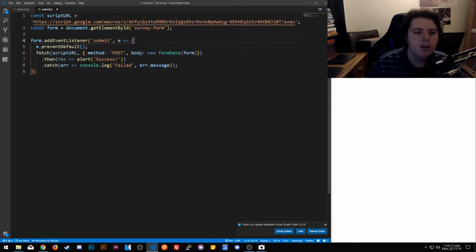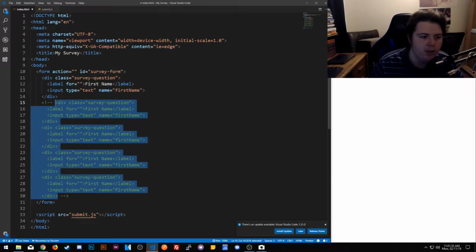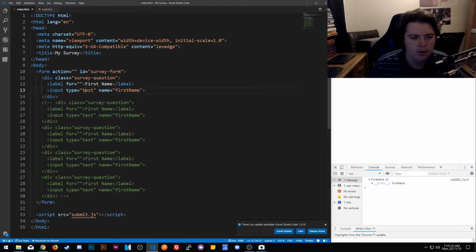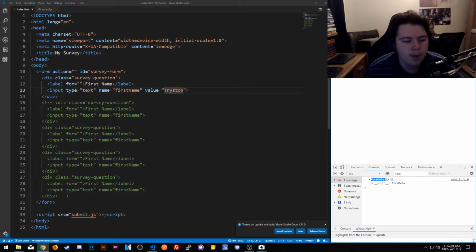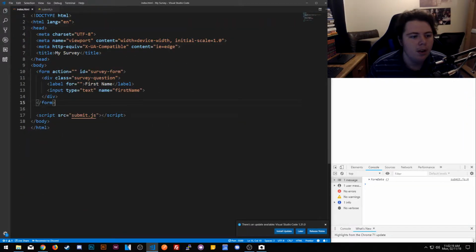Let's go ahead and console.log what happens when you do new FormData. I'm pretty sure it's an object based on name. So if I go ahead and copy it out, it matters. And I just go to console and I type Tryston. Let's change the value. The form data, okay, so it doesn't seem to have anything in there. That's weird. I'm assuming the object would be something like form is this and first name is Tryston.